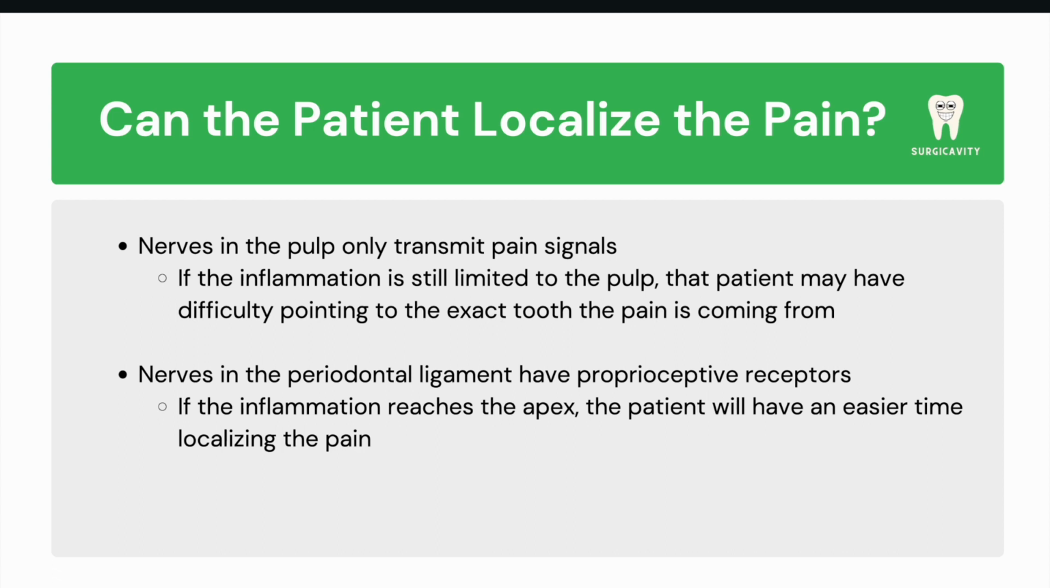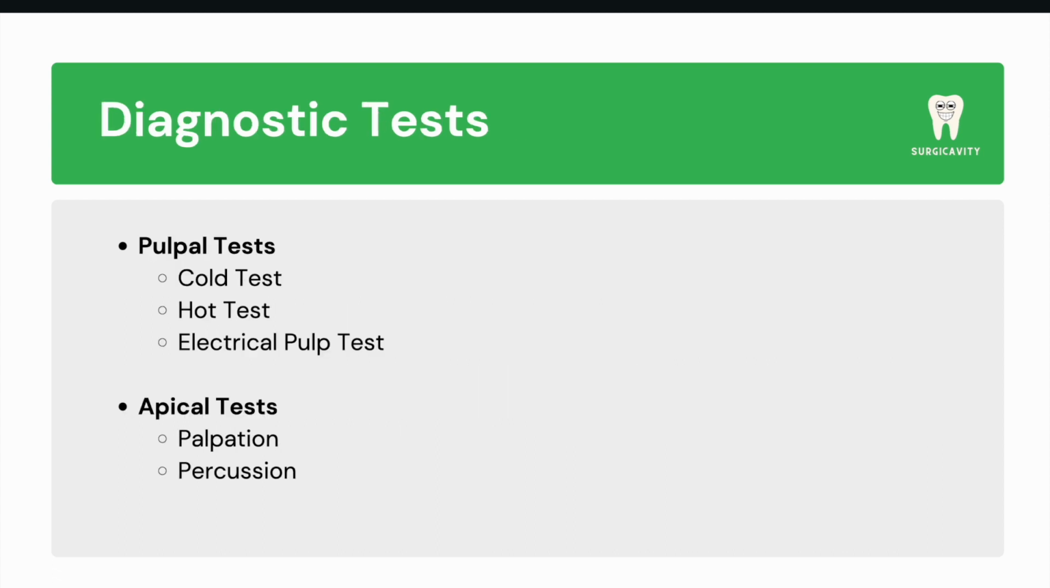This is because the nerves in the pulp only transmit pain signals and not information about location, whereas the periodontal ligament has nerves that sense the tooth's position. So if the inflammation spreads beyond the tooth's apex, it becomes easier for the patient to identify where the pain is coming from. Before talking about the diagnoses, let's briefly go over some of the diagnostic tests that can be